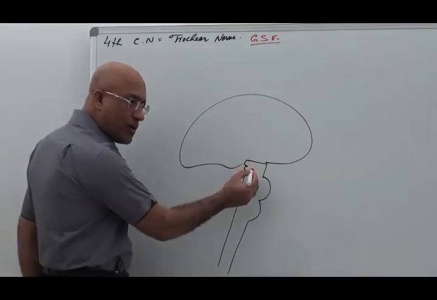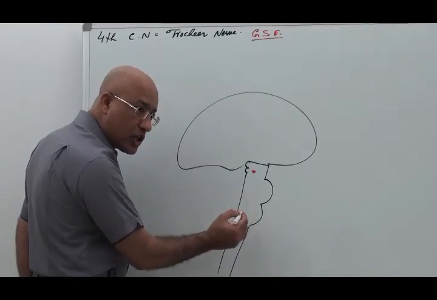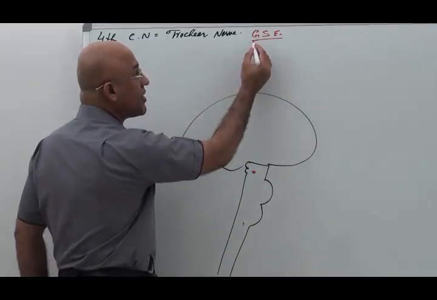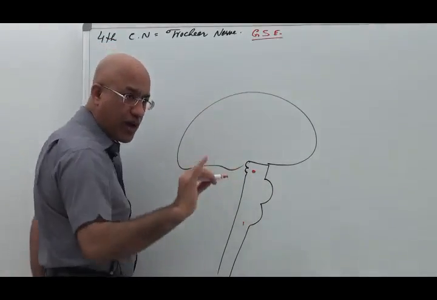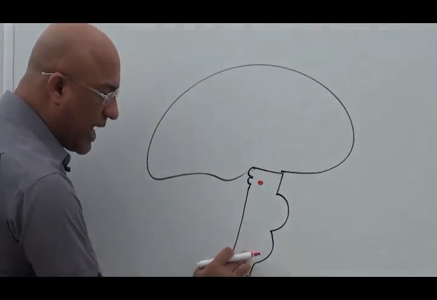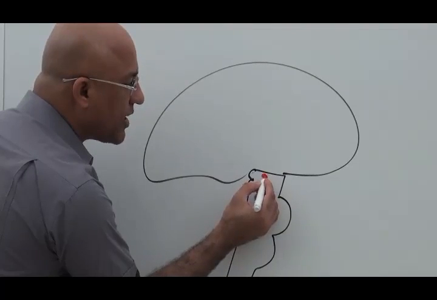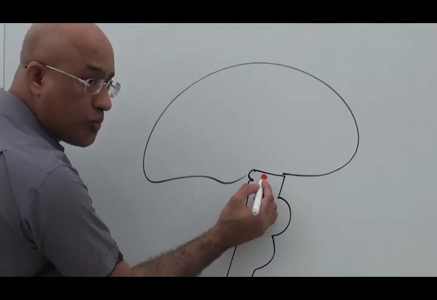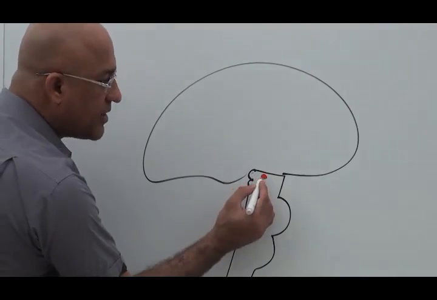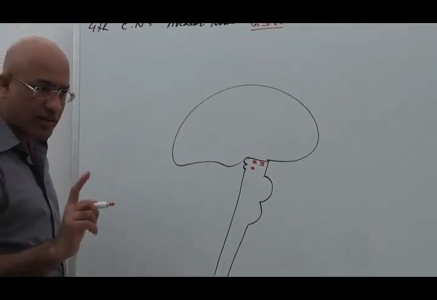Now there is a column of nuclei of the cranial nerves which give origin to general somatic efferent fibers, from the rostral to the caudal end. The highest point is the nucleus present at the level of the superior colliculus in the midbrain, and this is for the third cranial nerve.